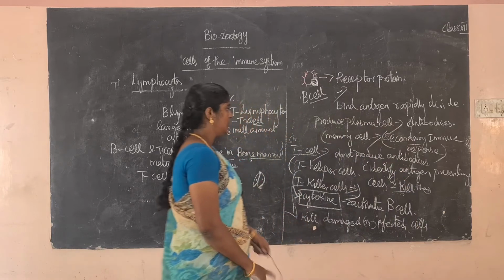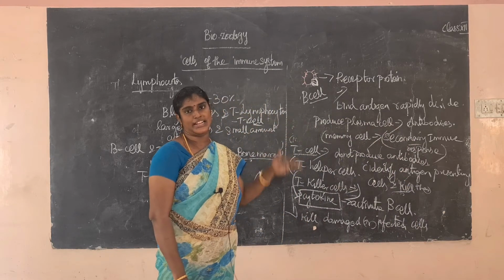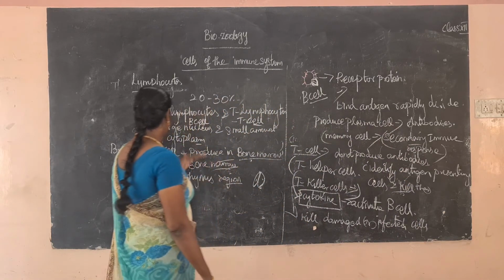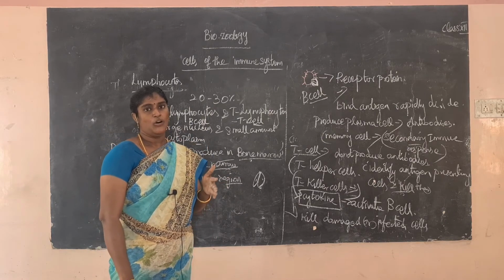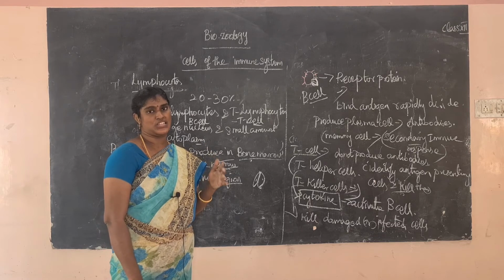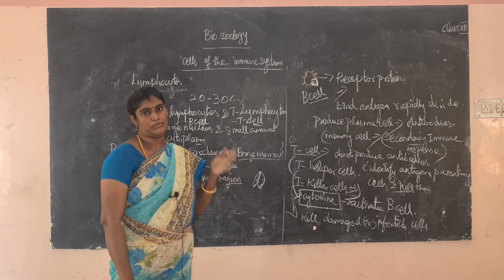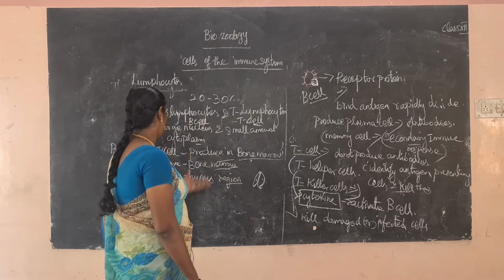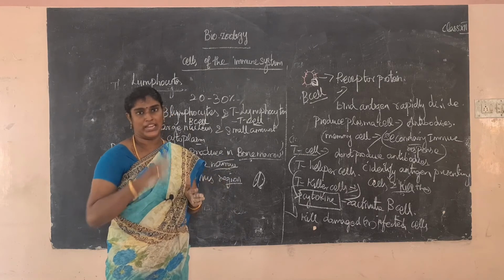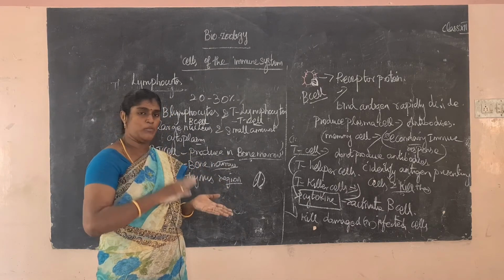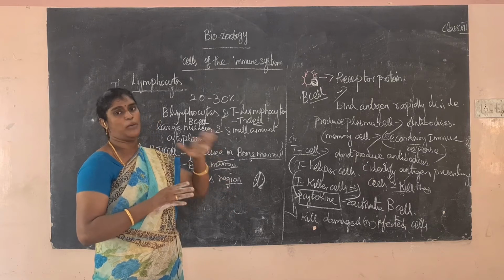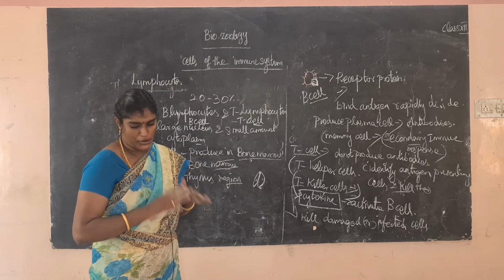Okay, do you understand the B cell and T cell? So the cells of the immune system are composed of many cells. What is the use of the cells? To fight against foreign agents in the body. Okay, so the cells are normally called B lymphocytes and T lymphocytes. Both the B lymphocytes and T lymphocytes are produced in the bone marrow. ரெண்டுமே produce ஆகிறது bone marrow தான்.